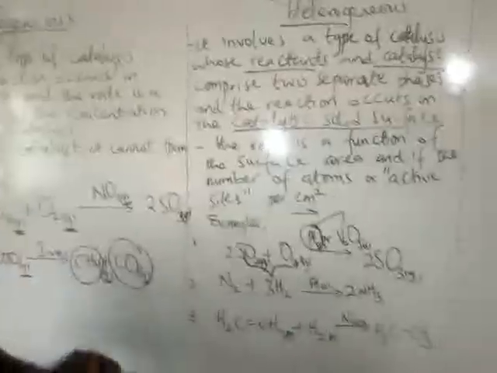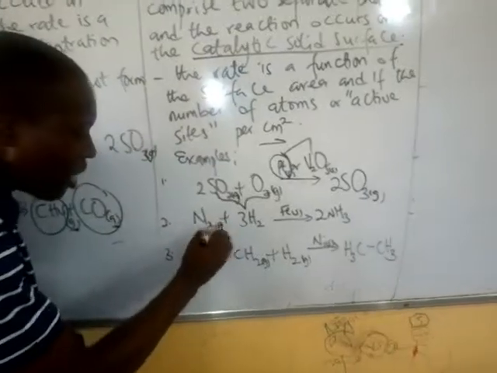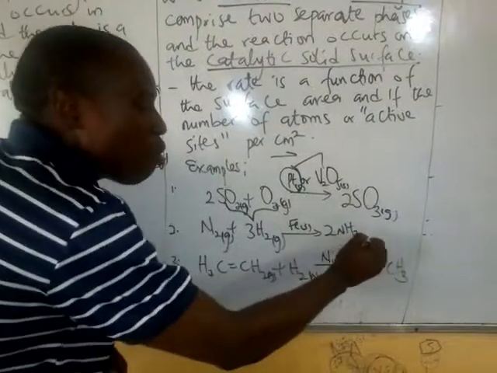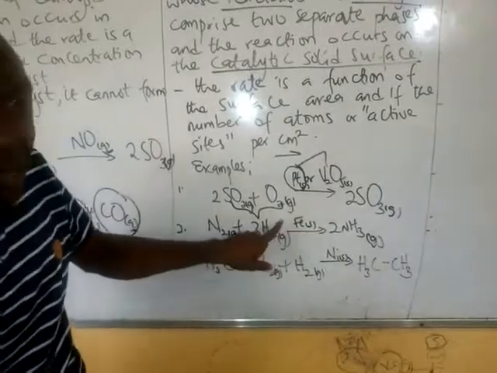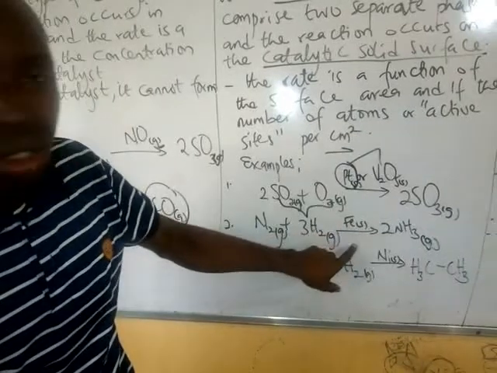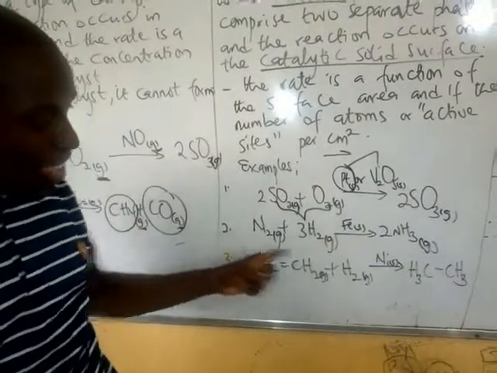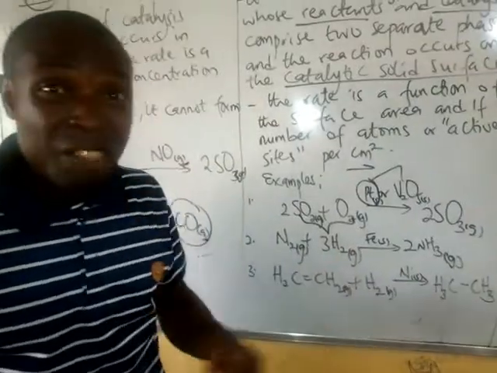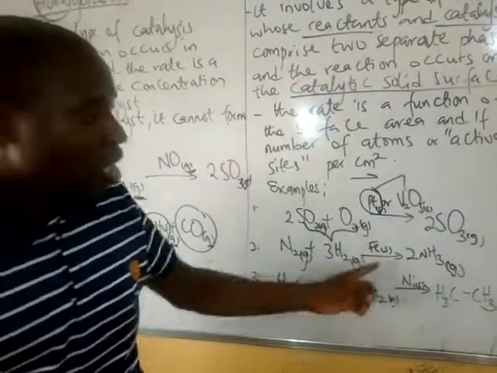Number two is the Haber process, in which nitrogen gas and hydrogen gas produce ammonia gas, in which finely divided iron is used as the catalyst, and you observe the iron is in the solid state. While the reactants, even the products, are in the gaseous phase, the finely divided iron is in the solid state.